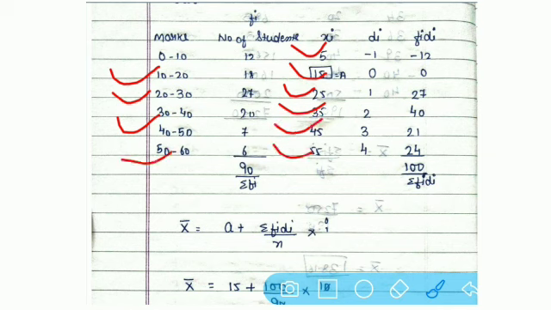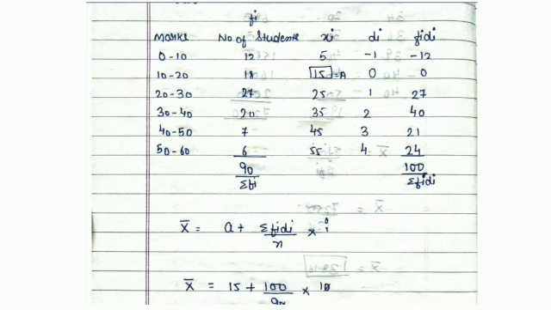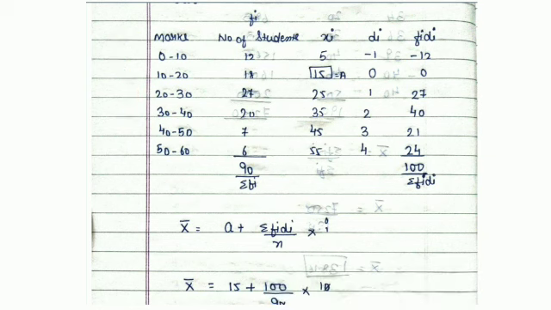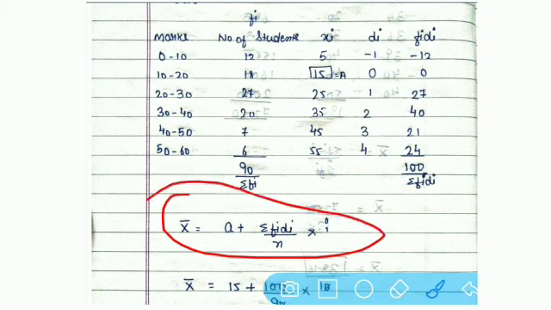X will be calculated by adding all the classes divided by 2. Now, next what we have to do is first of all identify a, after putting our formula. X bar equals a plus sigma fi di divided by n, whole multiplied by I. So now first of all identify a. A, that is the assumed mean.